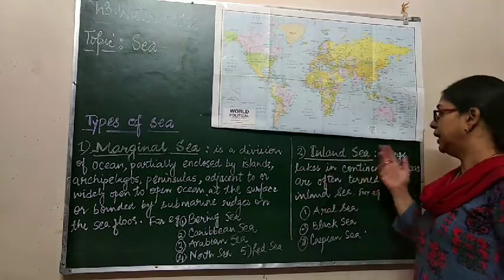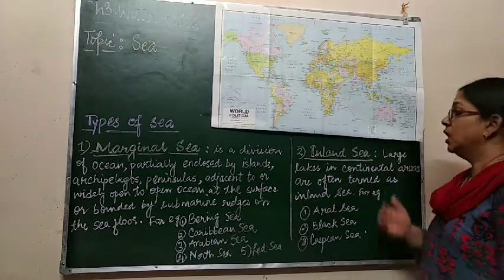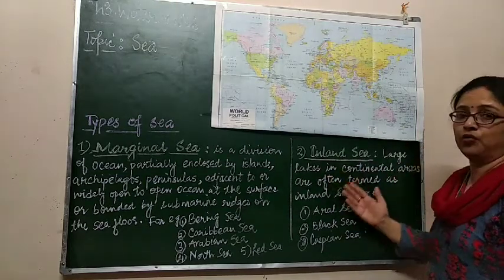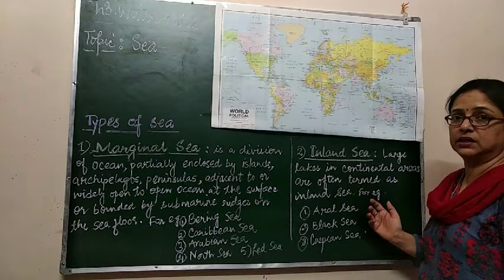Next is the inland sea. Large lakes in the continental areas are often termed as inland seas.